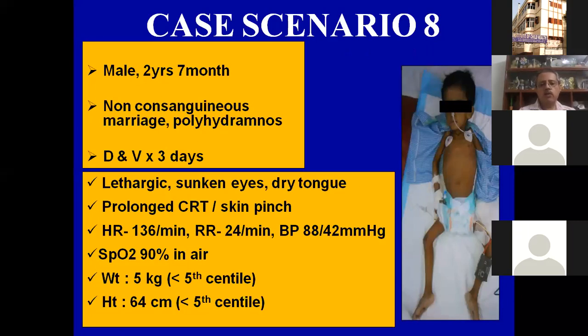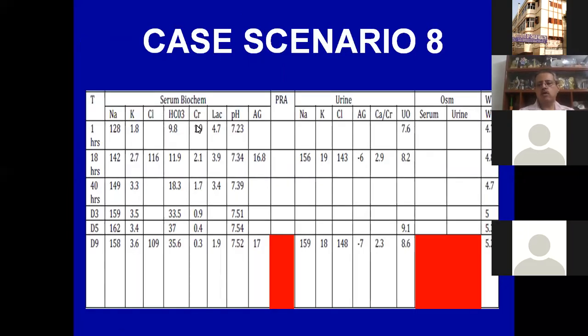So again, going back to this child who presented with failure to thrive, with an antenatal history of polyhydramnios, and initially presented in shock. Initially sodium was low, potassium low, bicarbonate low, creatinine on the higher side. By 18 hours, potassium was still low, bicarbonate still low, and the child had a normal anion gap metabolic acidosis. So we thought that this is a child with renal tubular acidosis.